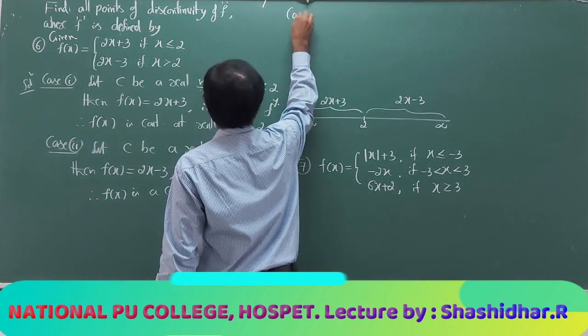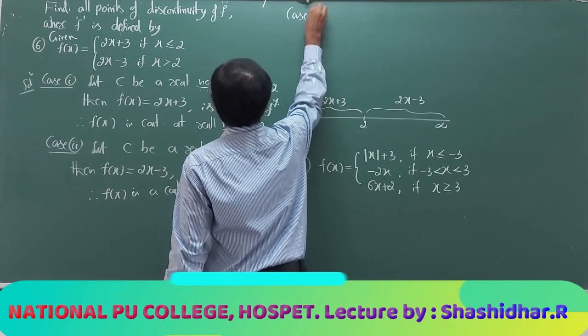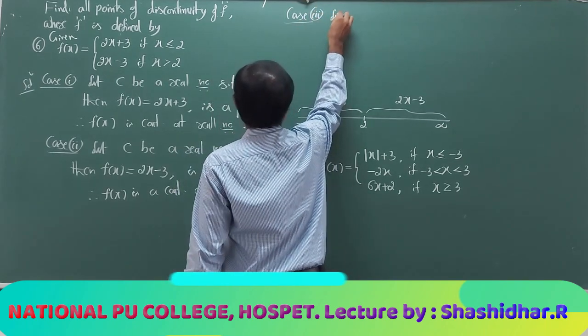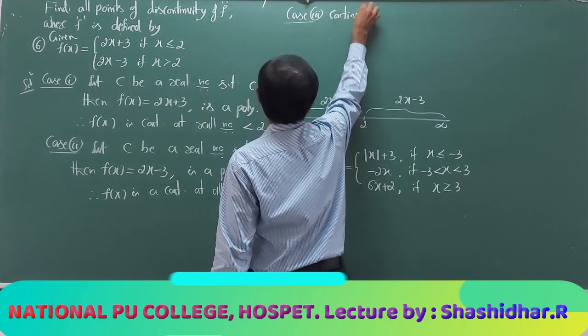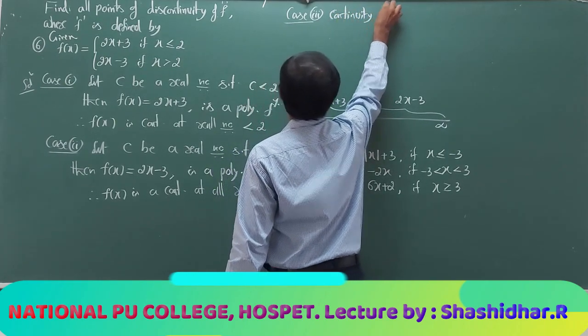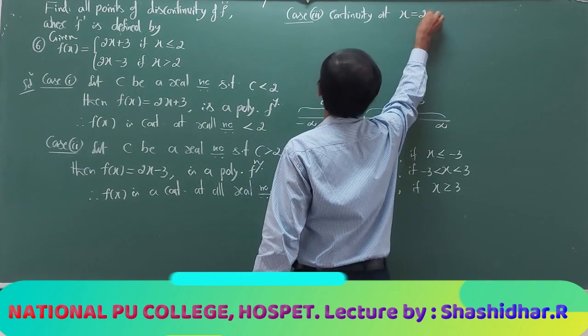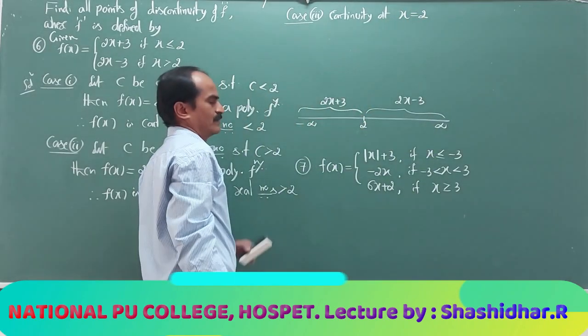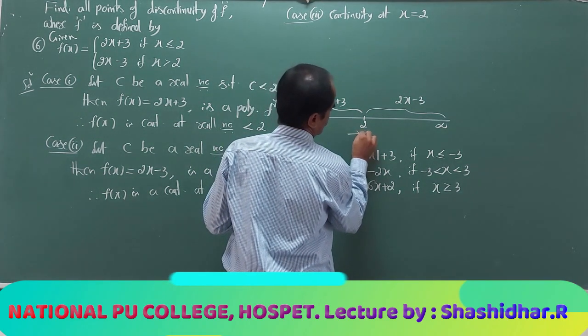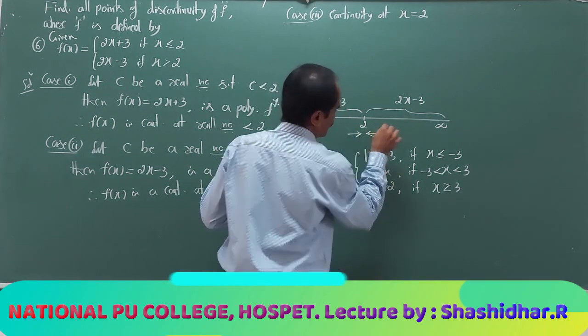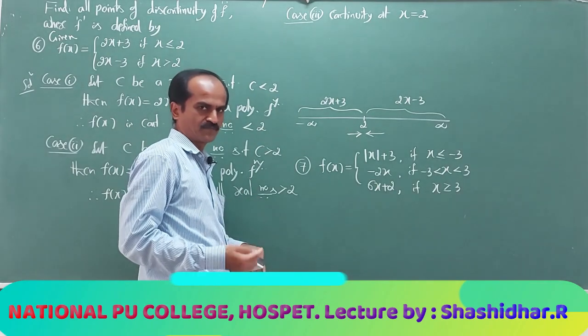Case 3. Continuity at x equal to 2. In order to find the limit of the function as x approaches 2, it can approach from the left side of 2 or the right side of 2.